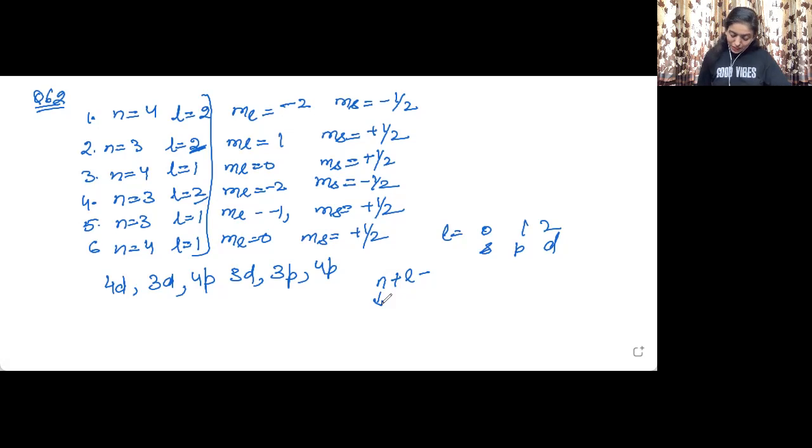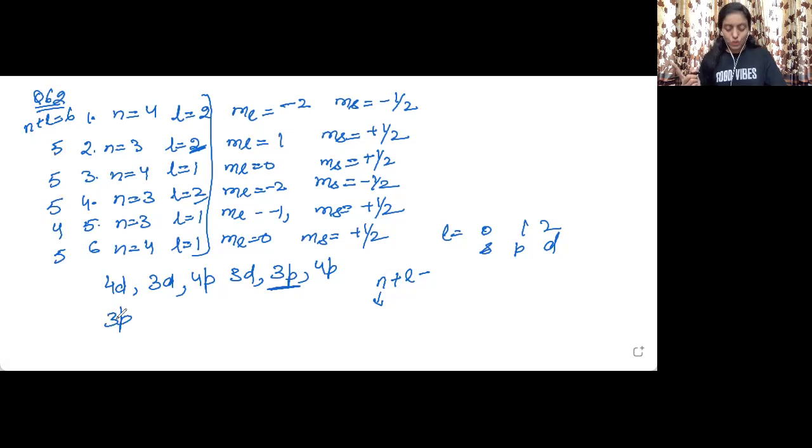For the first one, n plus l is equal to 6. Second one, n plus l is equal to 5. Third one, n plus l is 5. Again 5. Then this is 4 and this one is 5. So the very first orbital, the one having the lowest energy, will be the 3p orbital.